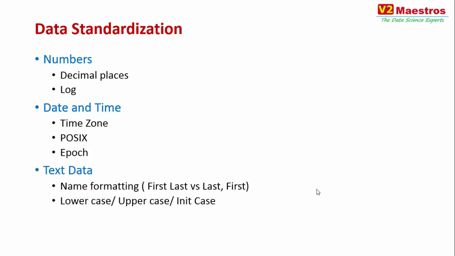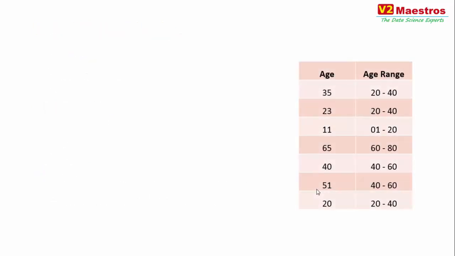For text data, of course, you do things like name formatting. Some names might be coming as first name, last name. Some might be coming as last name, comma, first name. You want to standardize them to a single format. There could also be things like lowercase, uppercase handling, and init case. All these kinds of things have to be done with text before they can be used for proper machine learning. There is further processing that you do to get the data into a proper shape before it can be used for analysis or machine learning purposes.